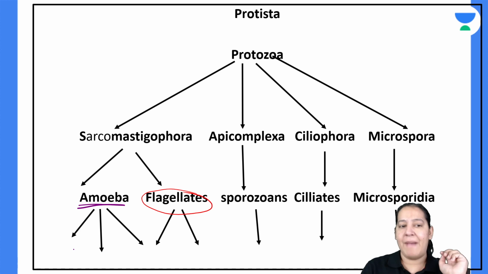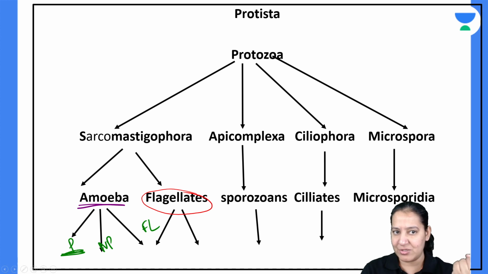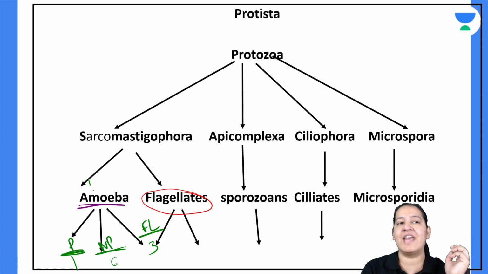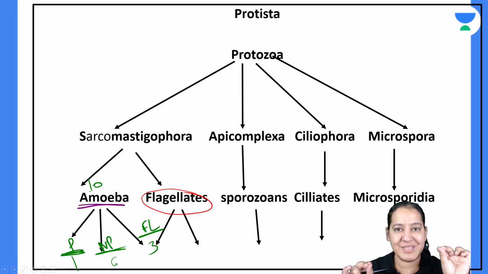Amoebas are over: pathogenic, non-pathogenic, free living. Pathogenic is only one, Entamoeba histolytica. Free living are 3, Naegleria fowleri, Balamuthia, Acanthamoeba, and non-pathogenic are 6 in number. So 6 plus 3 plus 1, total 10 amoebas which you have to study in detail.